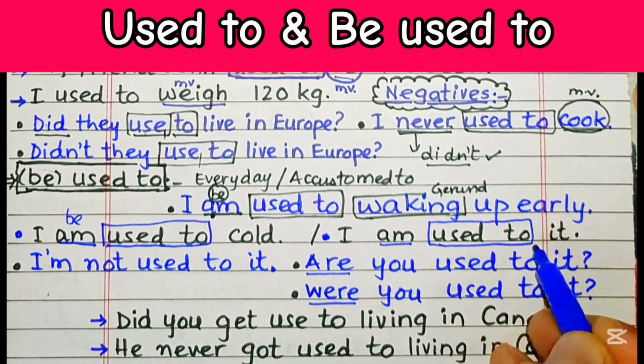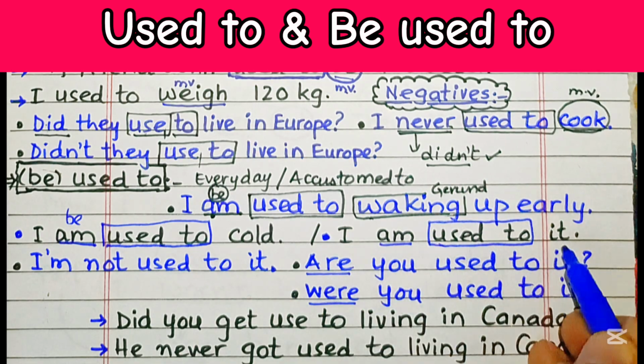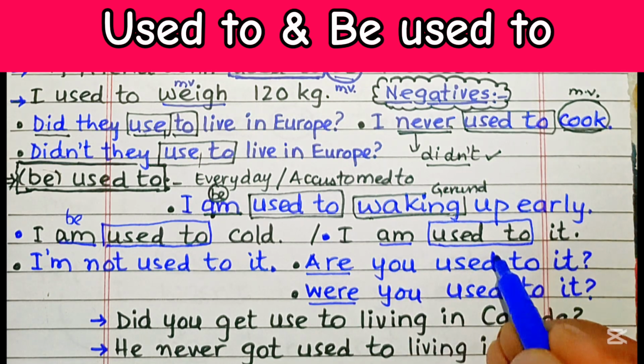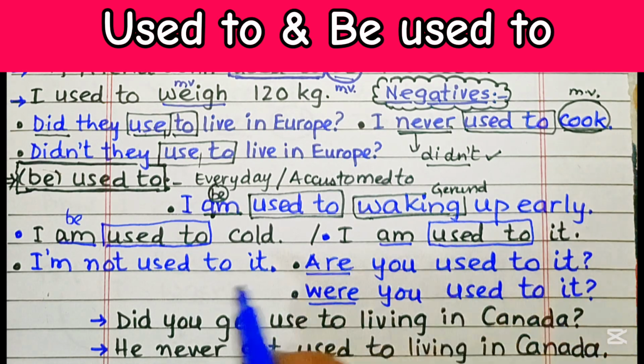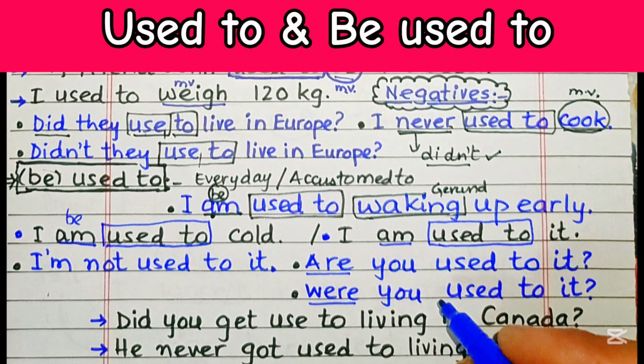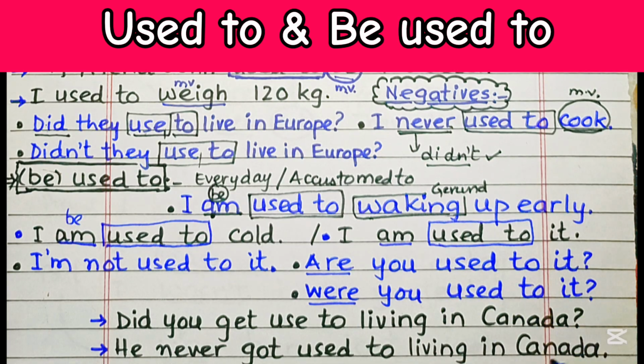I am used to it. This is very commonly said for any experience that you do all the time or things that you experience every day, whether you like them or not. You can use it with a gerund like I am used to living in a place that is cold. That is also very simple.